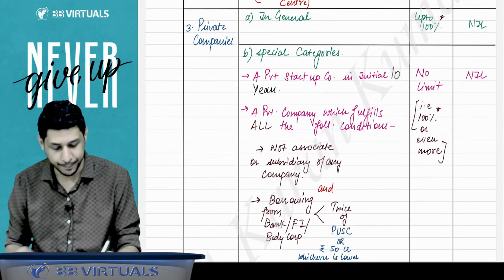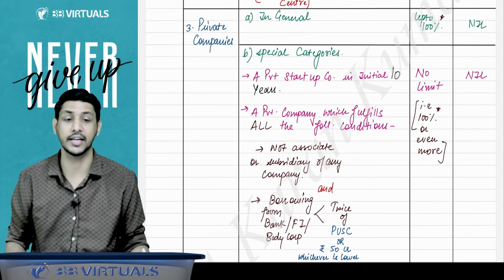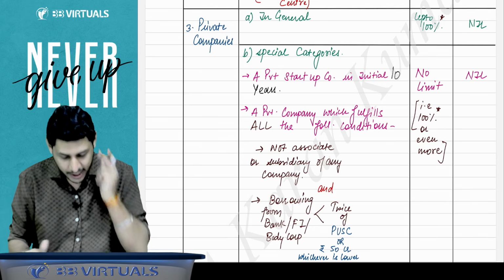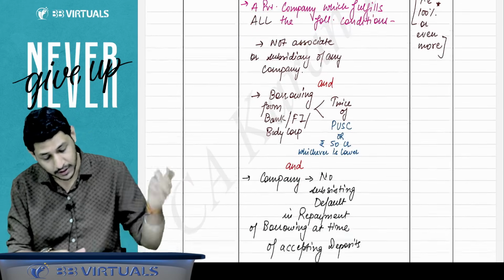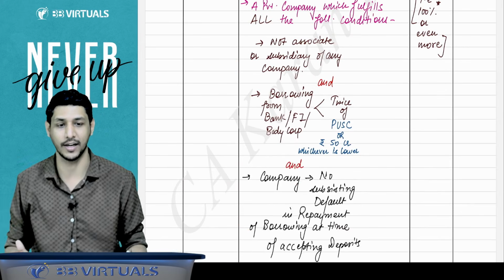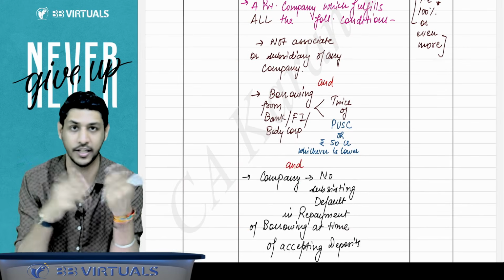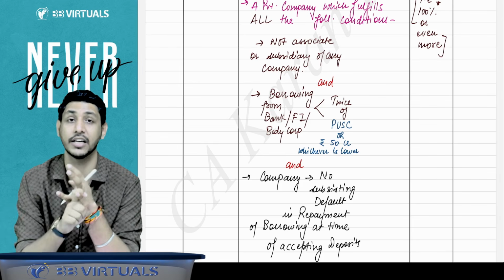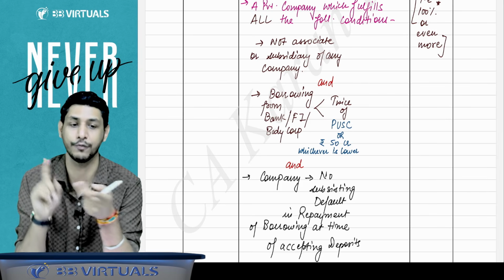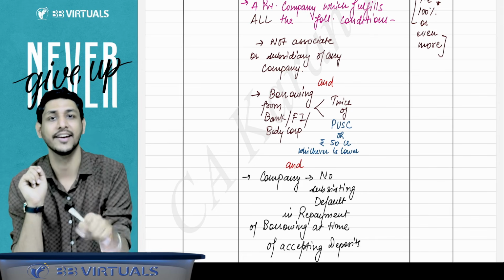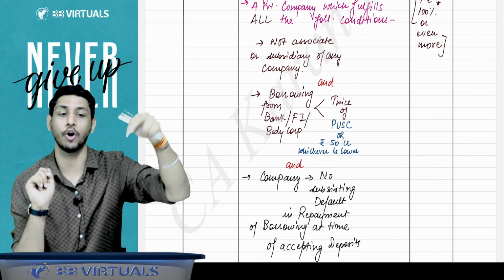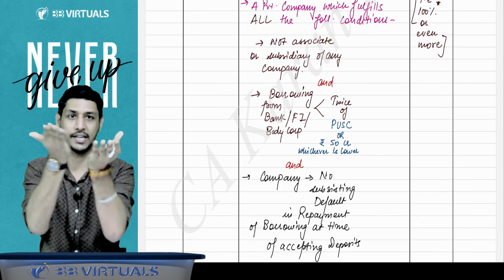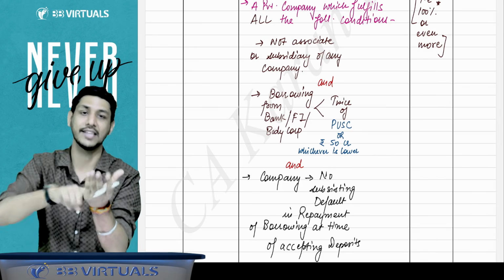Sir, if it is a private company, it is a startup and it is in the initial 10 years of its incorporation, which means that 10 years from the date of incorporation has not elapsed. And I'll say a private company which fulfills the three conditions, the same three conditions I told you earlier. That private company should not be an associate or subsidiary of any company. That private company has no subsisting default of borrowings. And that private company's borrowings from bank, PFI or body corporate must be less than the lower of twice of paid up share capital or 50 crore. You have to do twice of paid up share capital, then compare that value with 50 crore. Whichever is less, that amount will come. Your borrowing should be less than this amount.